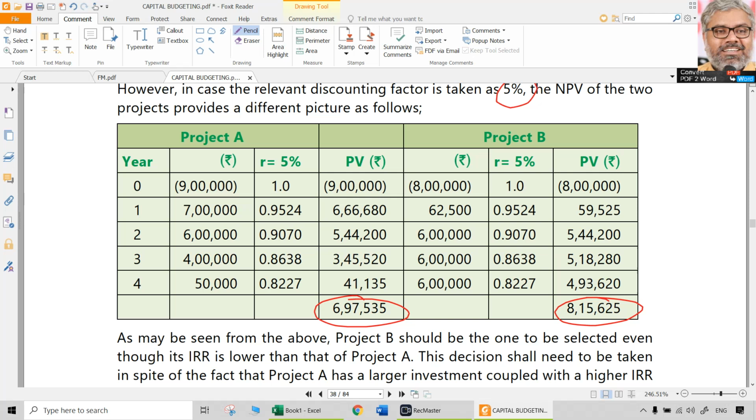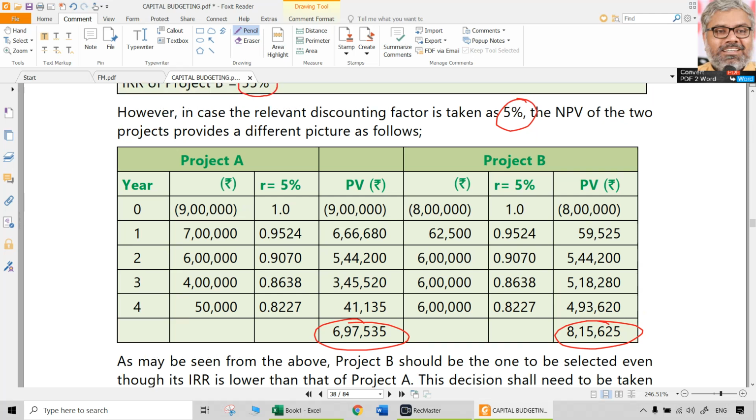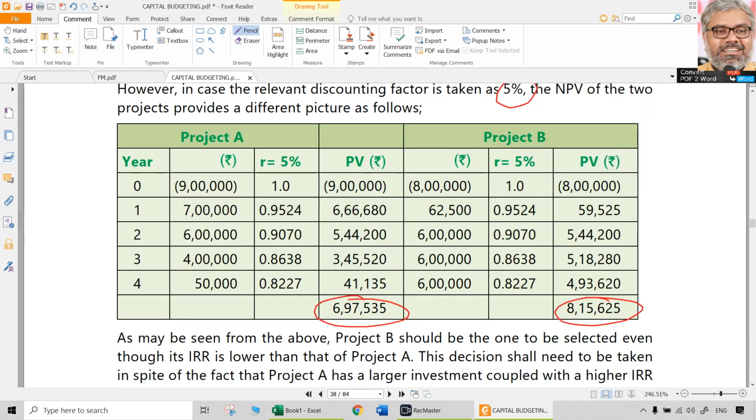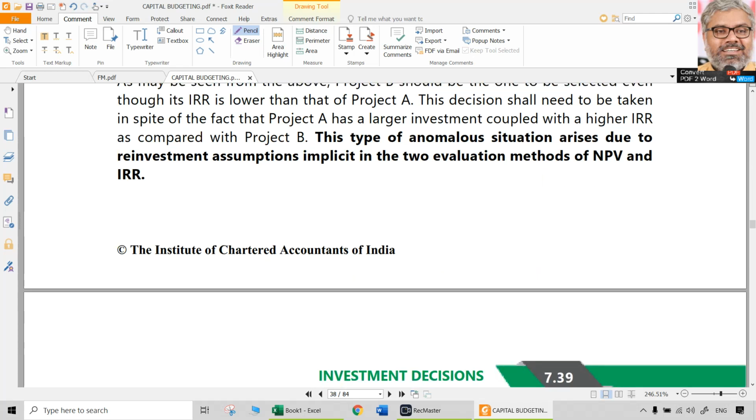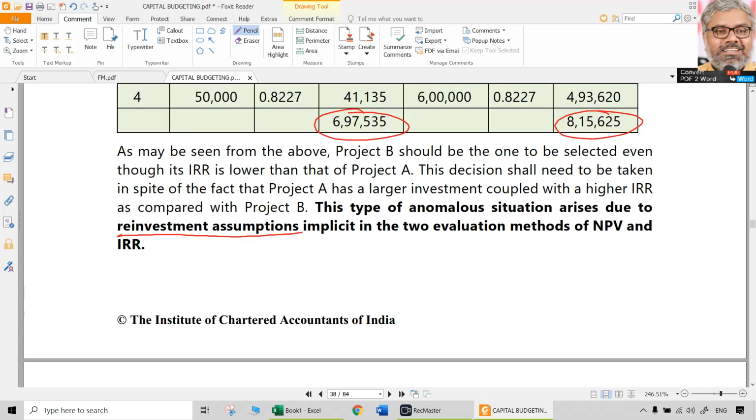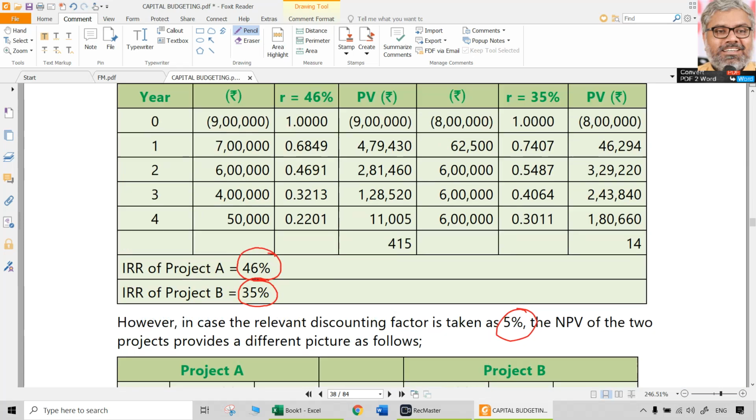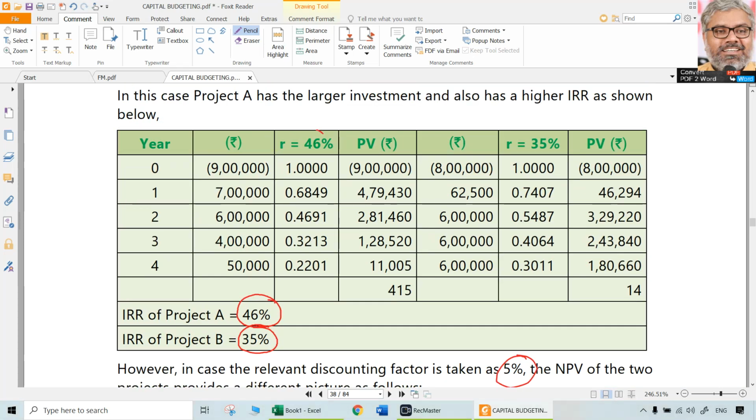That is clearly to be remembered. Reason is there for it also. One of the things is the assumption under IRR, that is, the reinvestment assumption. This is the core point. Why is this happening? Reinvestment means IRR assumes that the reinvestment is happening at the IRR rate. So here 46% is IRR, let us say, in this case.